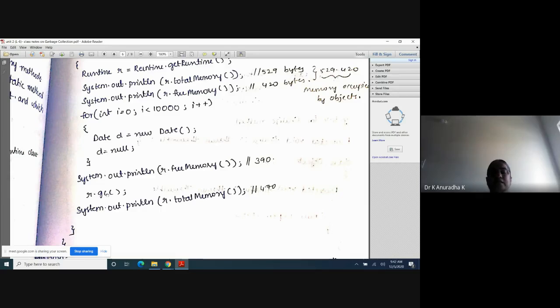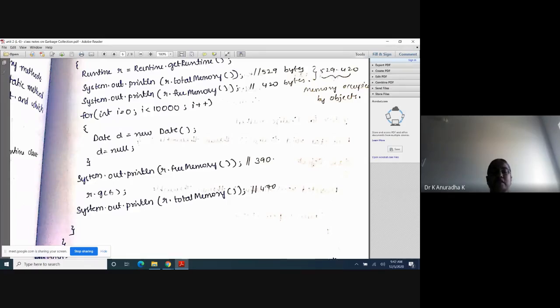Okay. After that, see I am making a request to JVM to run garbage collector using this statement, that is r.gc(). gc is a non-static method inside the Runtime class. How do we access the non-static methods of one class in another class? Using the reference variable. Static method means we can use the class name, but non-static method means we must use the reference variable.